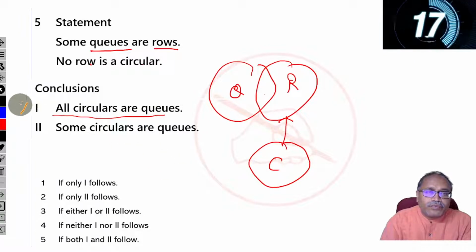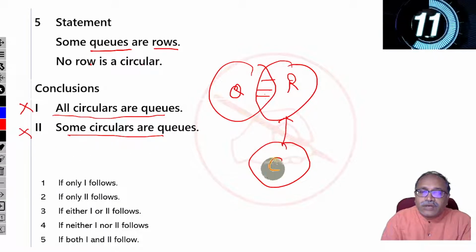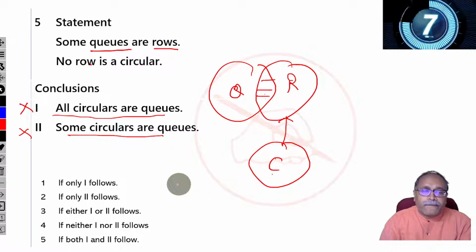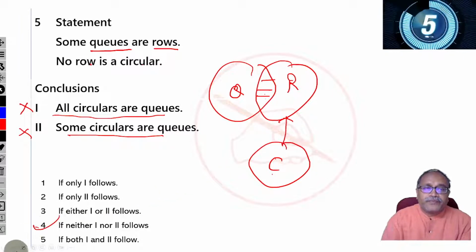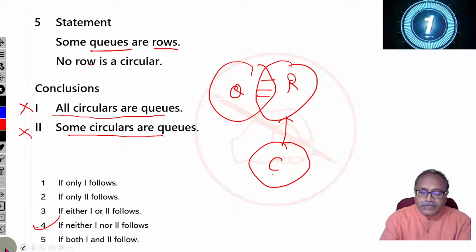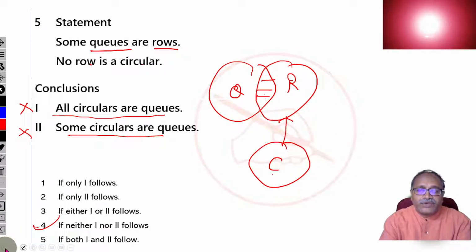All circles are queue? No. Some circles are queue? No. The only thing you can say is some queues are not circle. So neither 1 nor 2. Your option choice is 4. Hope it's clear to all my friends. Let's move on to the next question. This is option 4.